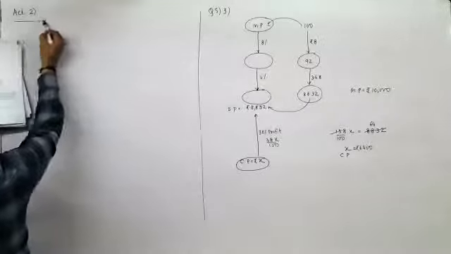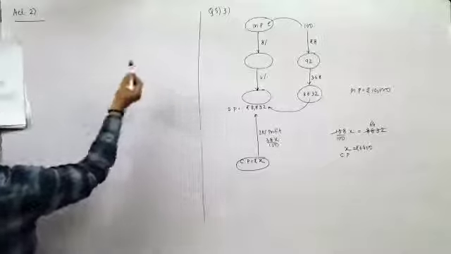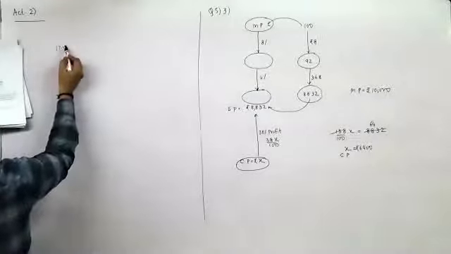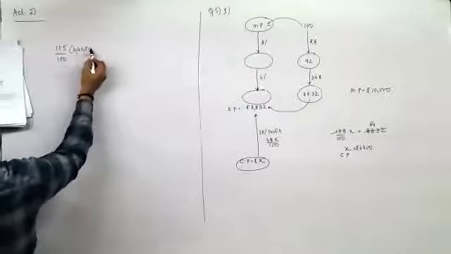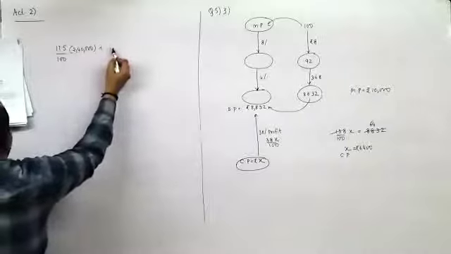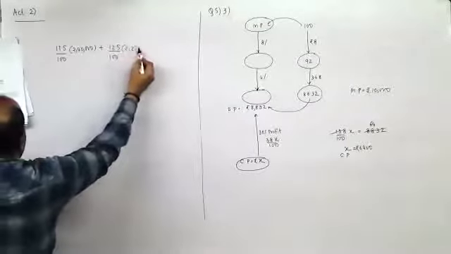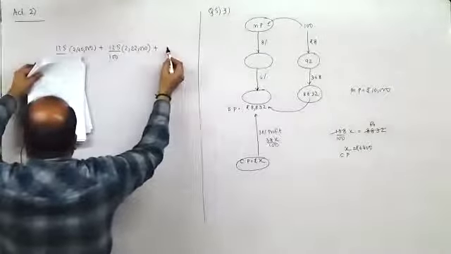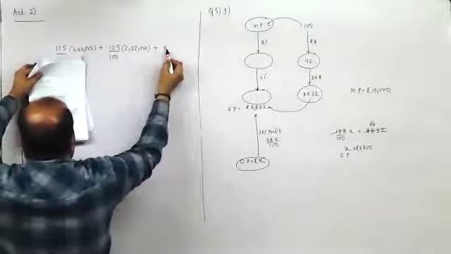Activity second. 3 cars were sold through an agent for 2,40,000, 2,22,000 and 2,25,000. The rate of commission: first one 17.5% of 2,40,000 plus 12.5% on 2,22,000 plus R% on the third.